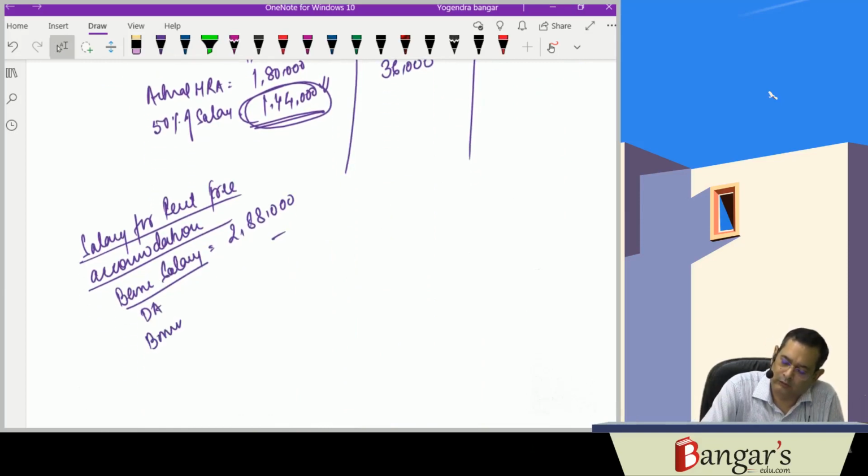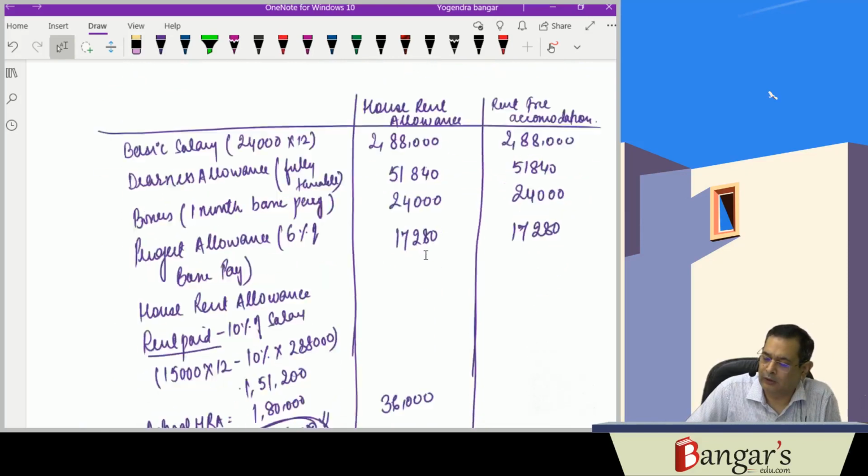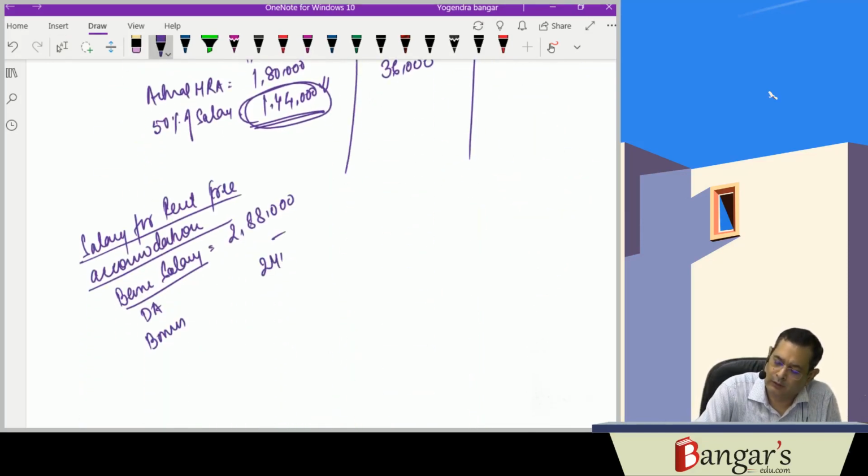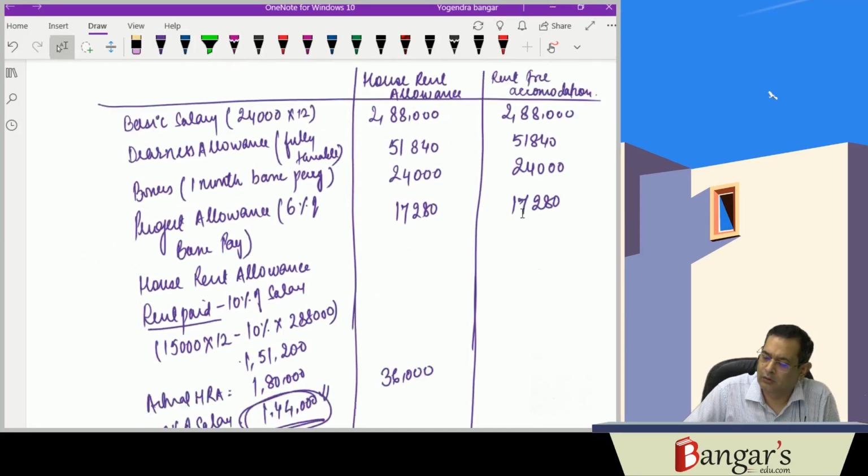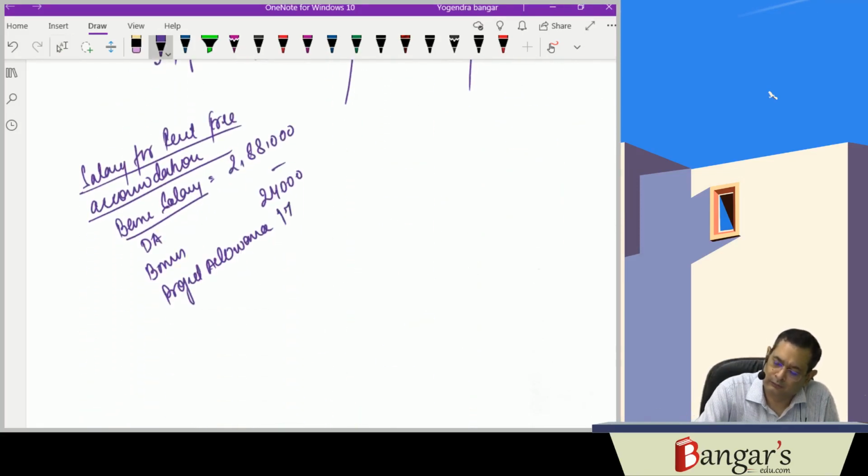How much bonus has been there? 24,000. Project allowance, 17,280. 329,280. This is the salary for rent-free accommodation.